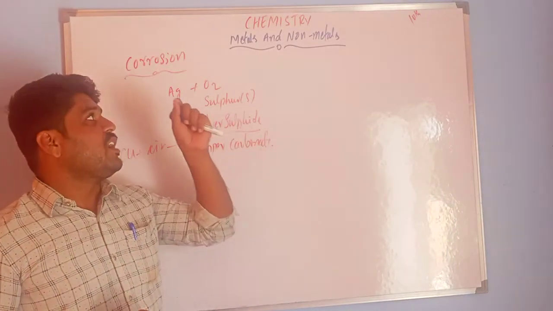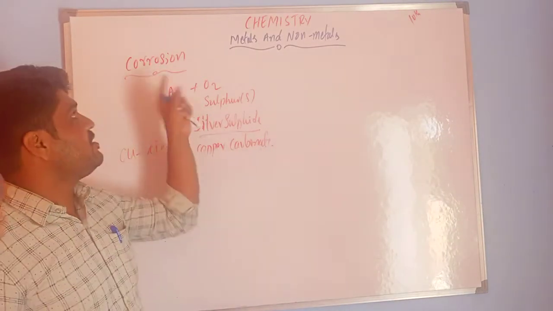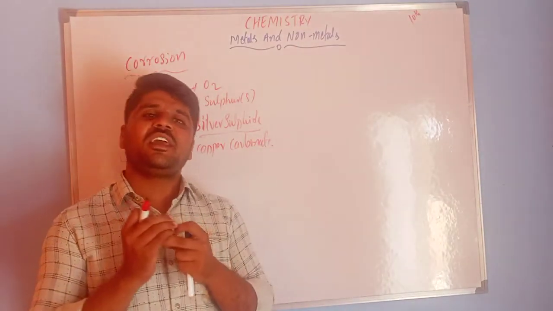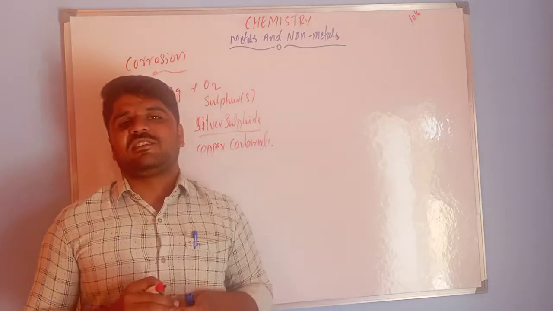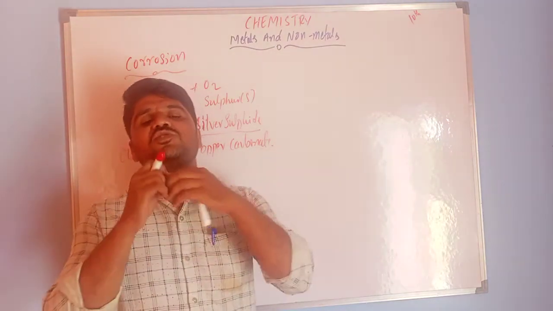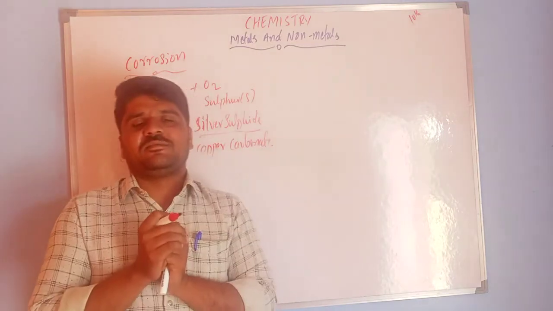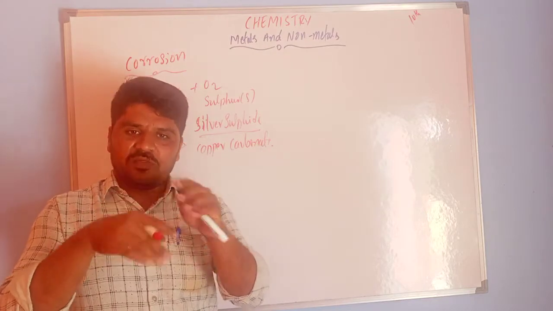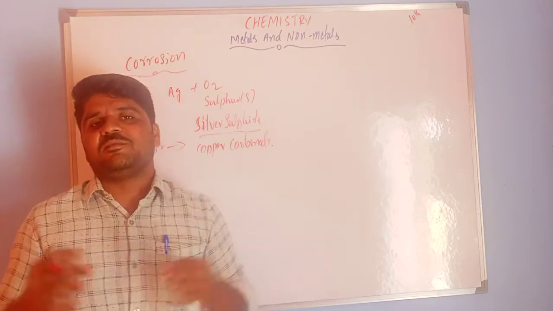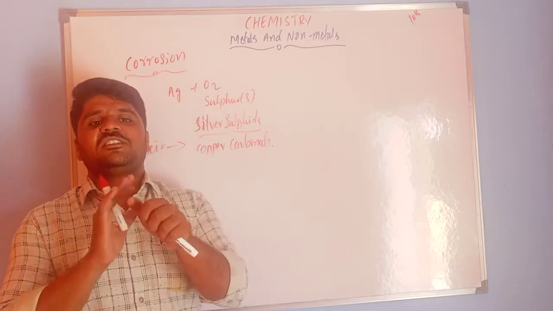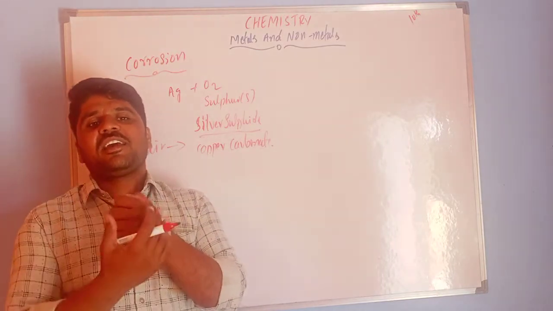One more example. The most common example of corrosion is iron. We have so many iron articles. When iron is exposed to moist air, over a long time it acquires a brown colored flaky coating.